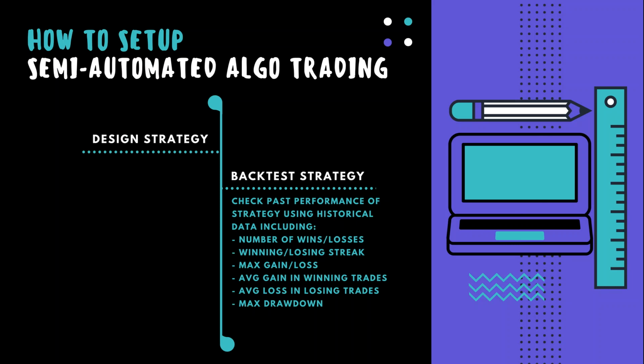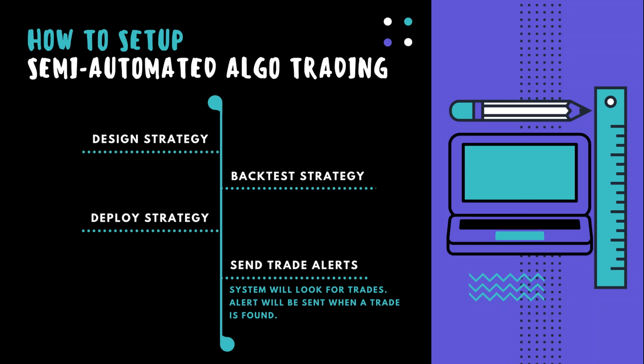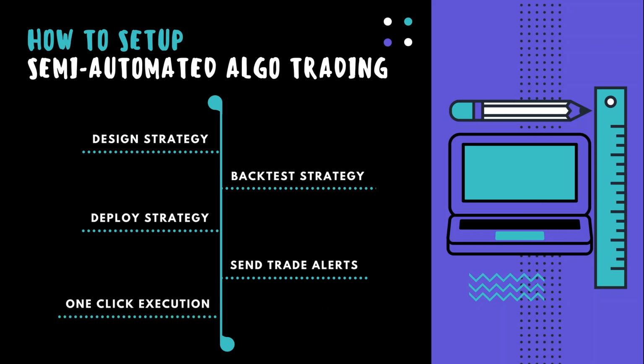If we like the results of the testing phase, then we will move to the deployment of the strategy, where we will connect our strategy to the platform's API. Once the strategy is deployed and live, it will automatically search markets for trades using our trading strategy. And when it finds a trade satisfying the rules of our strategy, it will send us an alert on the platform. When we receive the alert, we just have to confirm the execution of the trade in a single click. And as soon as we do that, our trade goes live to the exchange servers for execution.